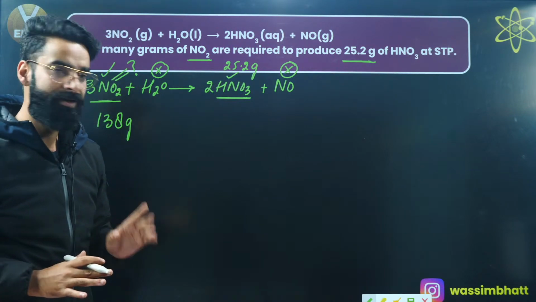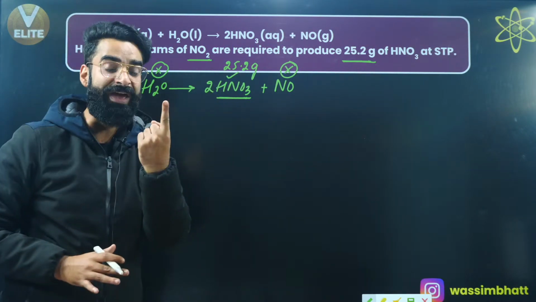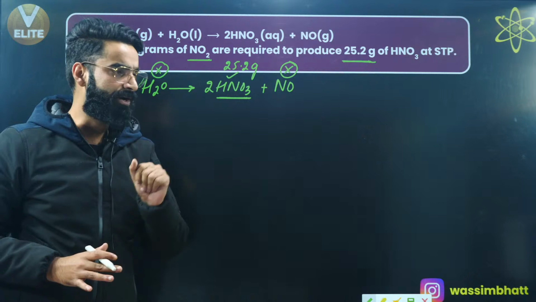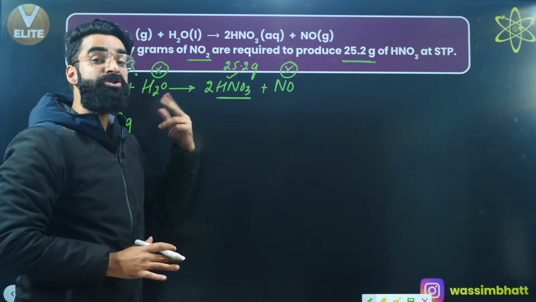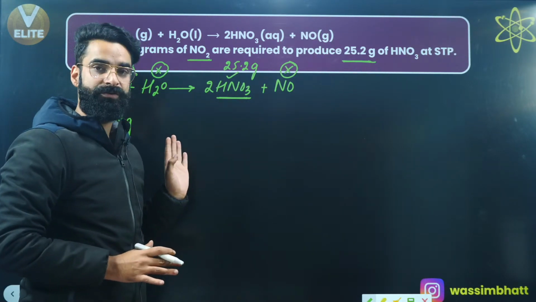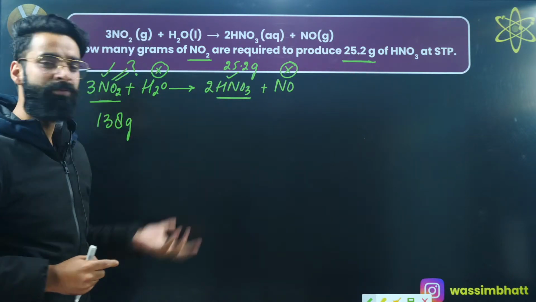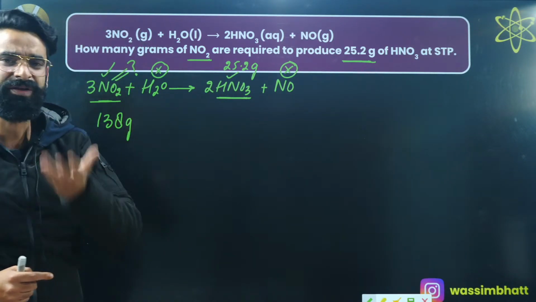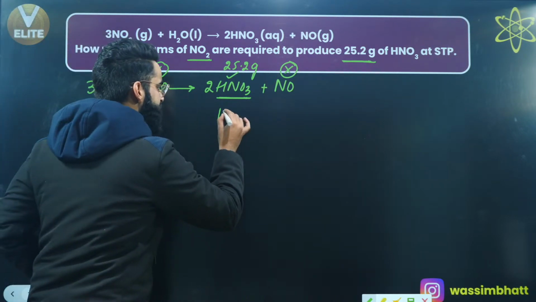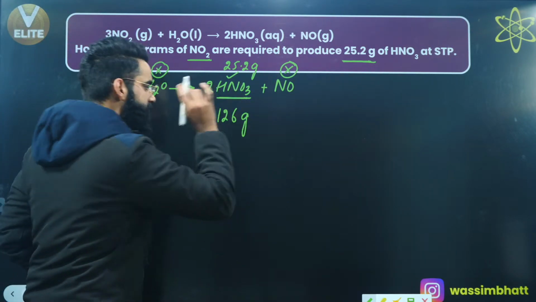What does that mean? That means the mass of 1 mole of HNO3 is 63 grams. But do I have 1 mole of HNO3 or 2 moles of HNO3? I have 2 moles of HNO3. So if the mass of 1 mole of HNO3 is 63 grams, the mass of 2 moles of HNO3 is going to be 63 multiplied by 2. That means 126 grams. As simple as that.